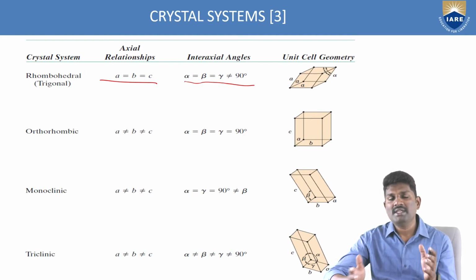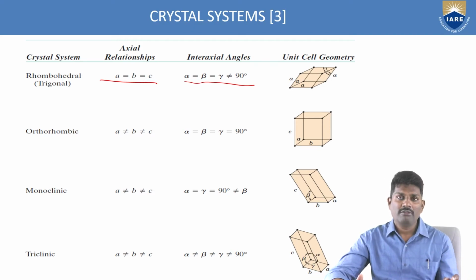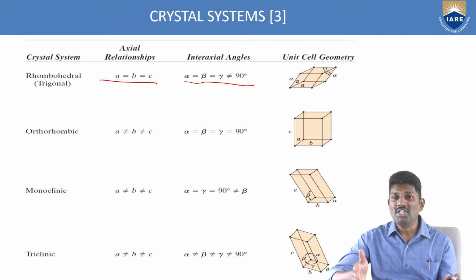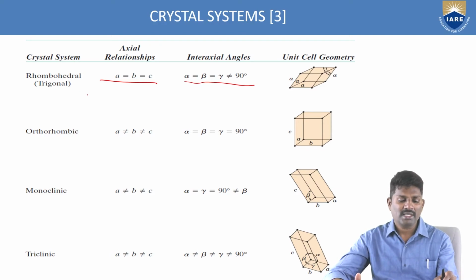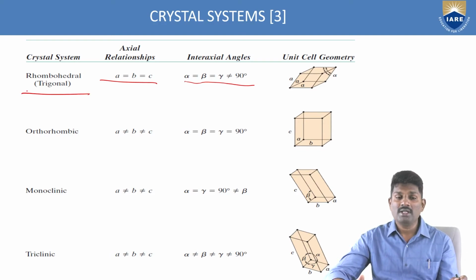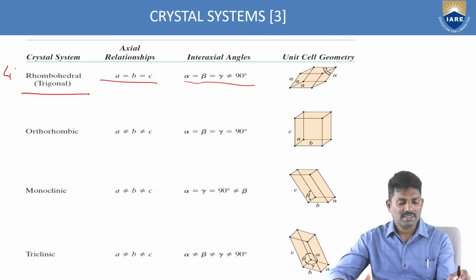So if A, B, C have the same axial length, and alpha, beta, gamma are not equal to 90 degrees, then you are getting a rhombohedral crystal system. So this is the fourth type of crystal system we have.